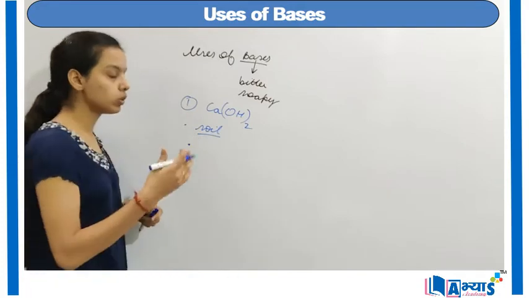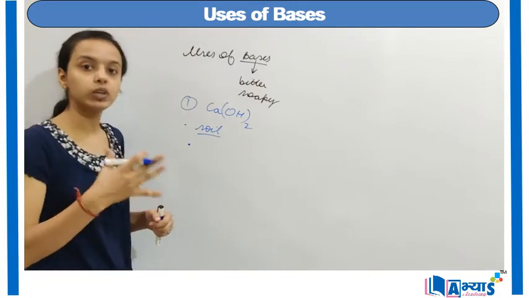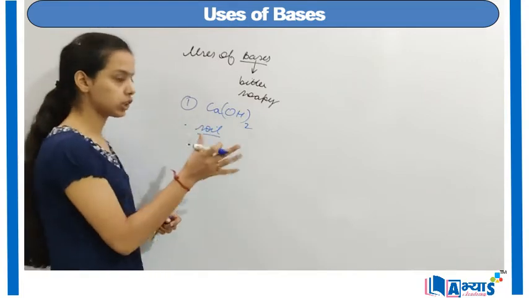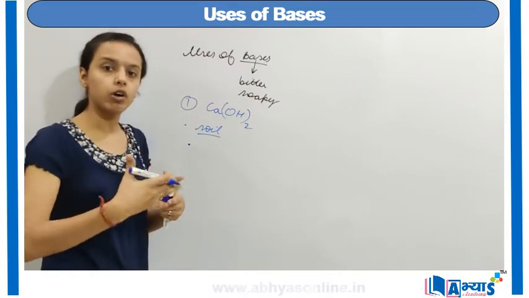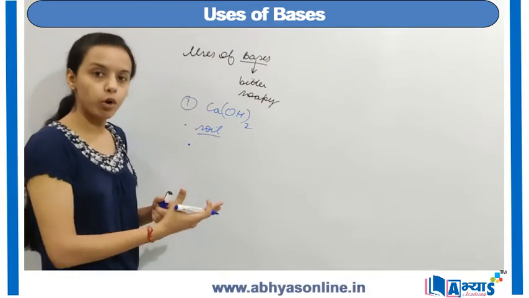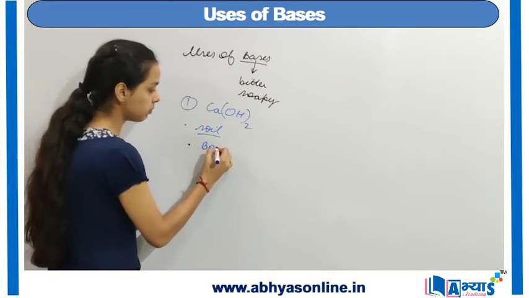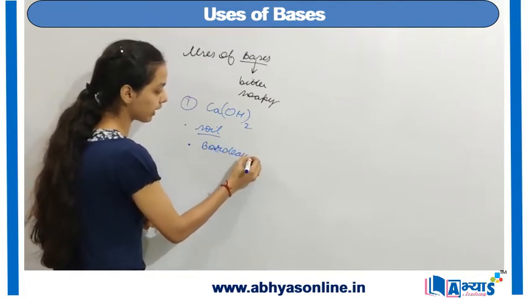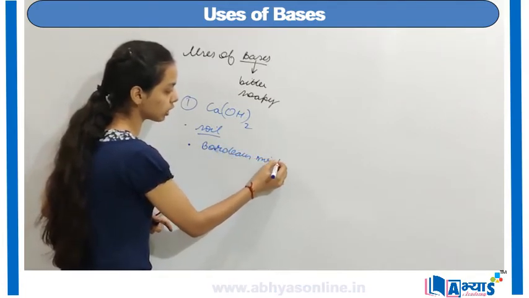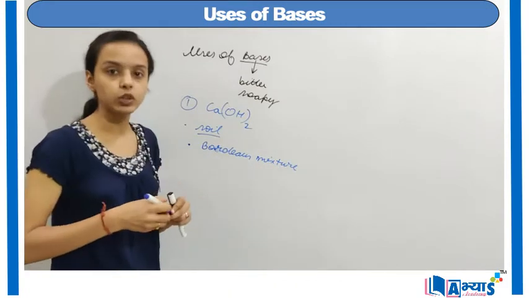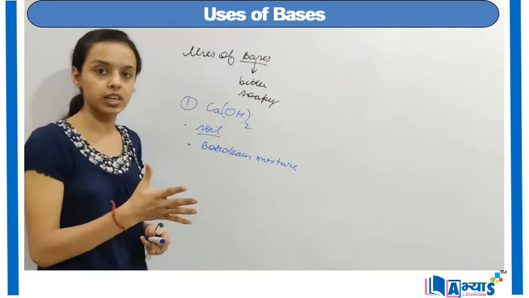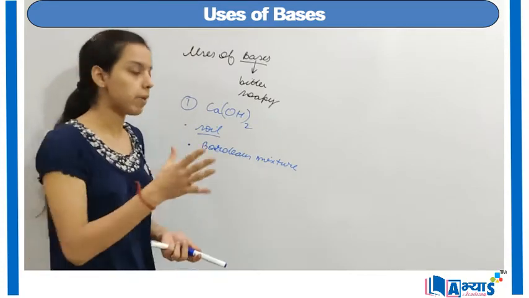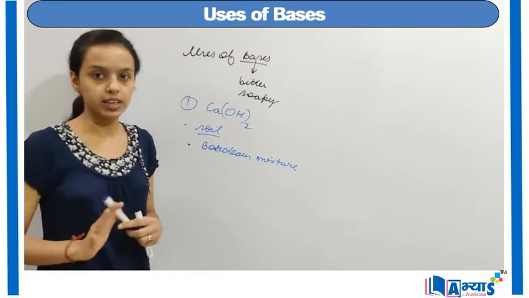Similarly, it is also used as a fungicide to kill the fungus inside the crop or inside the soil, and that mixture of calcium hydroxide along with other chemicals is known as a Bordeaux mixture, which is actually a fungicide which is helpful in killing off the fungus or the unwanted insects in the crop or in the field by simply spraying this mixture in the agriculture field.